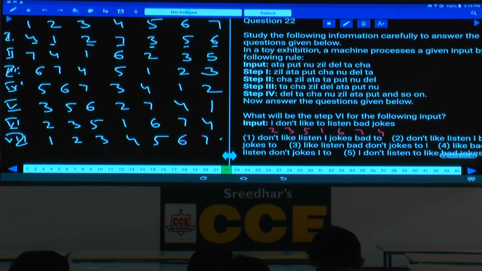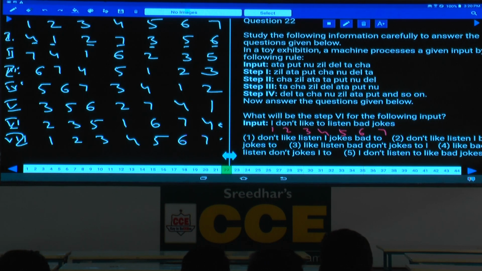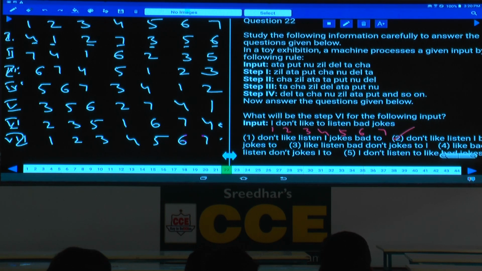What will be step 6 for the following input? Input is given, isn't it? Now the question is about step 6, 1, 2, 3, 4, 5, 6, 7. Then how will you get this step 6? Then again the numbering. 2, 3, 5, 1 means: 2 is do not, 3 is like, listen, 5 is I. Do not like, listen, I. 2, 3, 5, 1. 6, 7, 4 is what? Bad jokes. Isn't it? Then what is your answer here? Choice 2 is the answer.